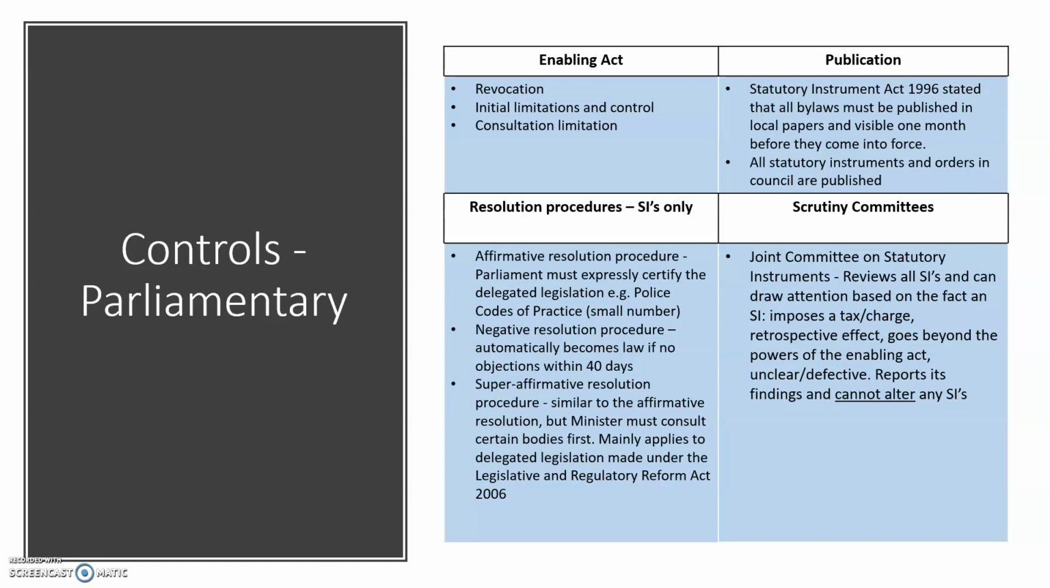Finally, there are scrutiny committees. One good example of a scrutiny committee is the Joint Committee on Statutory Instruments. They review all statutory instruments and can draw attention to the fact that a statutory instrument perhaps imposes a tax or a charge, has a retrospective effect, goes beyond the powers of the Enabling Act, or perhaps is unclear or defective. It can report its findings, but most importantly, cannot alter any statutory instruments.